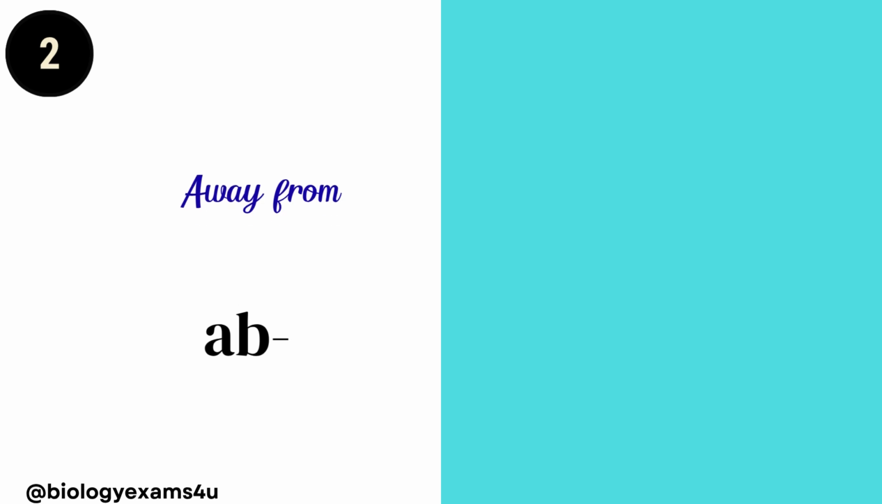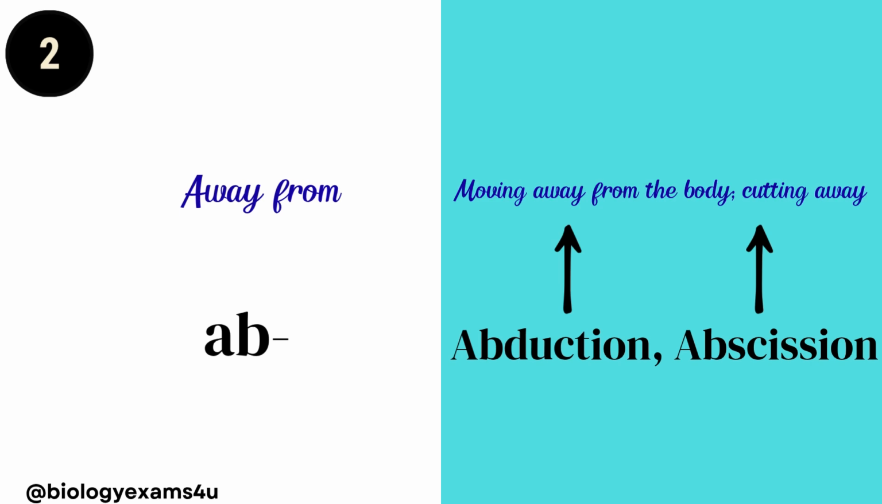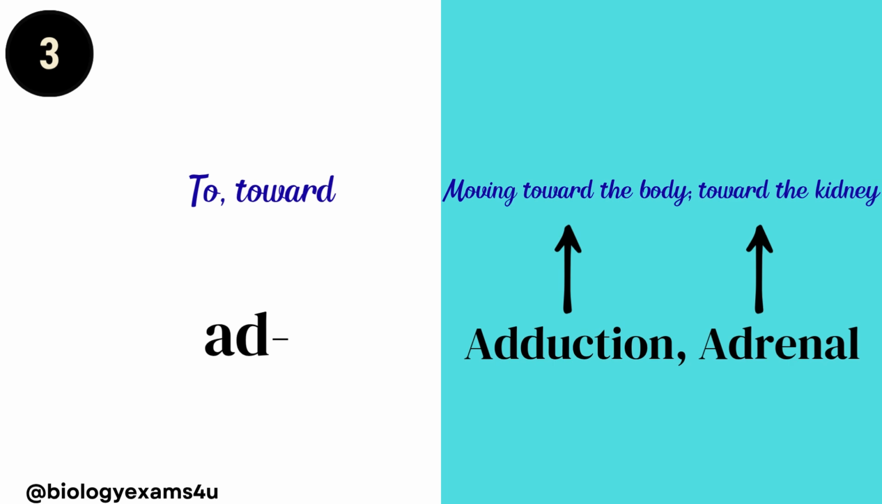Ab is away from. Abduction or abscission. Abduction means moving away from the body. Abscission means cutting away, abscission of leaves or falling off leaves. Add, to or toward. Adduction. Adduction means moving toward the body. Adrenal, towards the kidney. Renal means kidney.